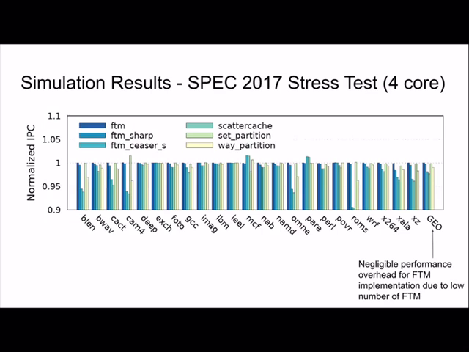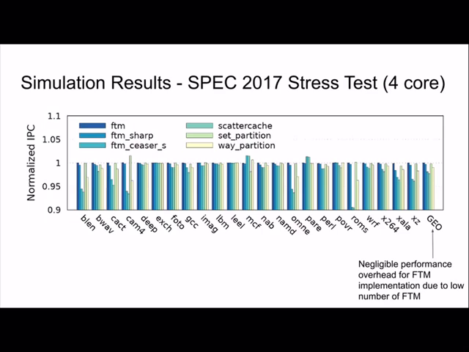A stress test is basically a SPEC benchmark, and one copy of the SPEC benchmark is running on each core. Since we have the same benchmark running on each core, we have a lot of shared code in the system, so we are artificially increasing the amount of shared code. Yet we found that the overall performance of first time miss was very similar to the baseline.